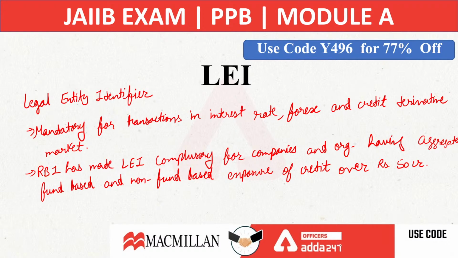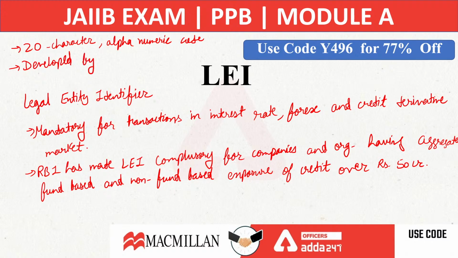So now legal entity identifier is a 20 character alphanumeric code. So what is LEI? LEI is a 20 digit or 20 character alphanumeric code, which is based on the ISO standard. Okay, and who developed this? It was developed by the International Organization for Standardization.